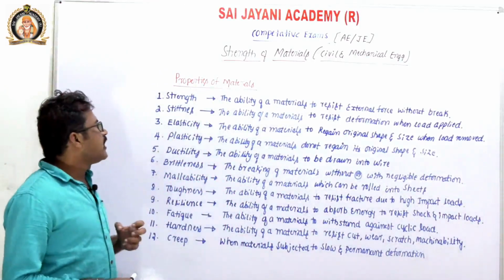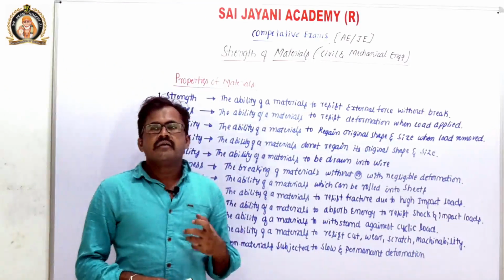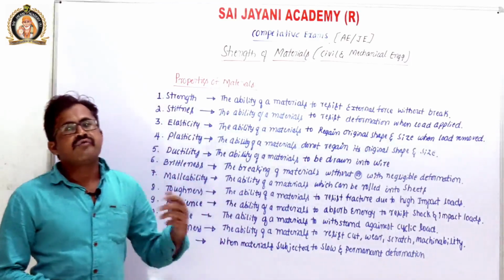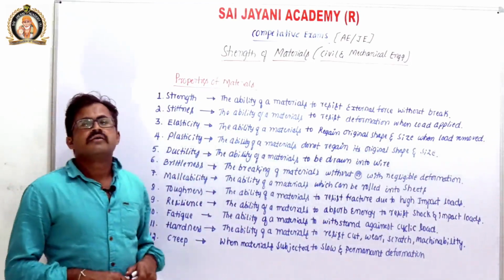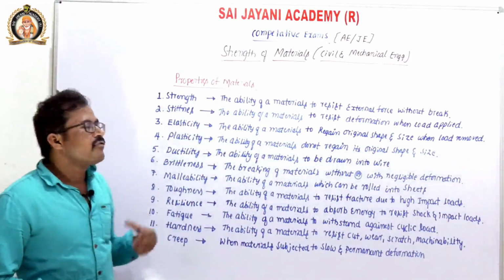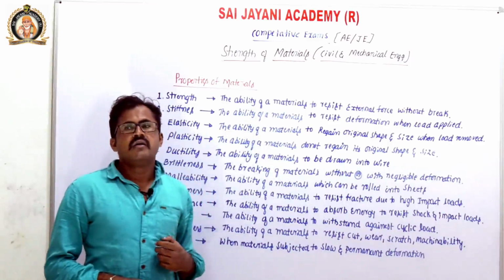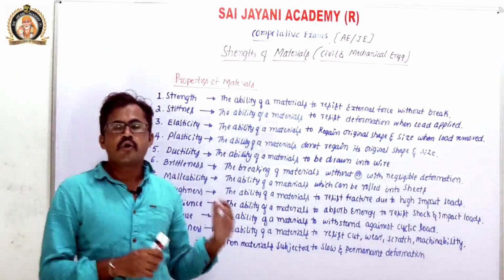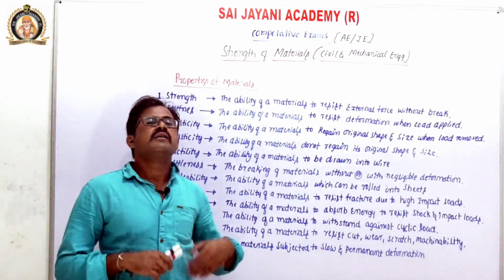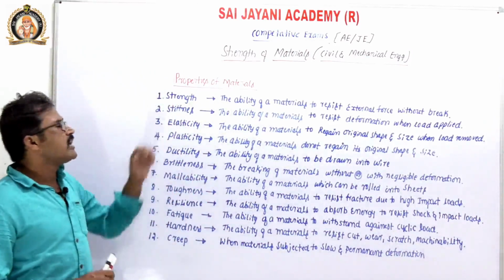In simple sense, the ability of a material to resist fracture when we apply some load or force or stress is known as strength.